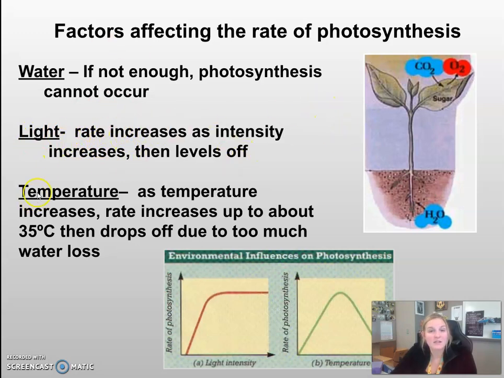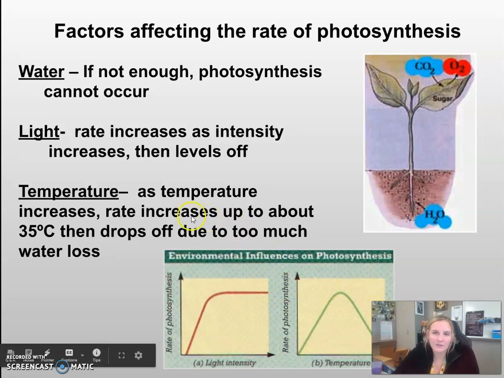The rate of photosynthesis increases as the intensity of light increases. So if there's a higher intensity of light, there's going to be more photosynthesis happening. As you can see down here, the rate of photosynthesis is increasing as the light intensity is increasing. But then it comes to a point where it levels off, because that's the maximum light needed to do maximum photosynthesis.